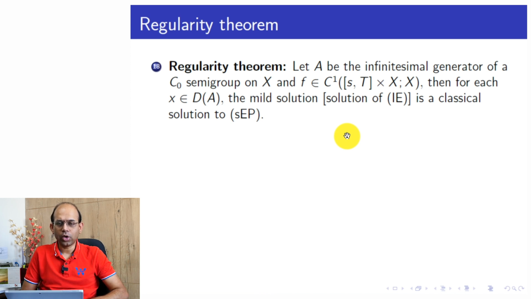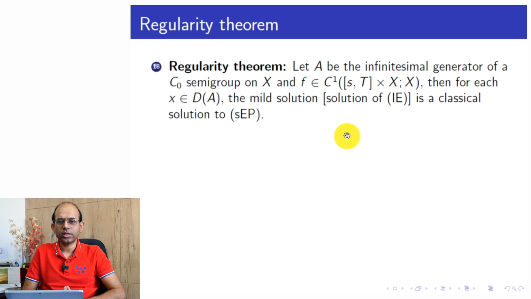For all the earlier problems, like the homogeneous and inhomogeneous initial value problems, or even the homogeneous and inhomogeneous evolution problems, we did not need to ask whether the mild solution exists, because we wrote down the mild solution formula, provided the operator A has sufficient stability, in the sense that it generates either a C0 semigroup or an evolution system.